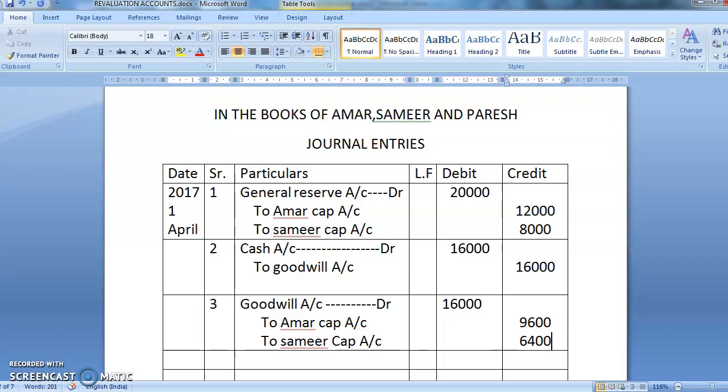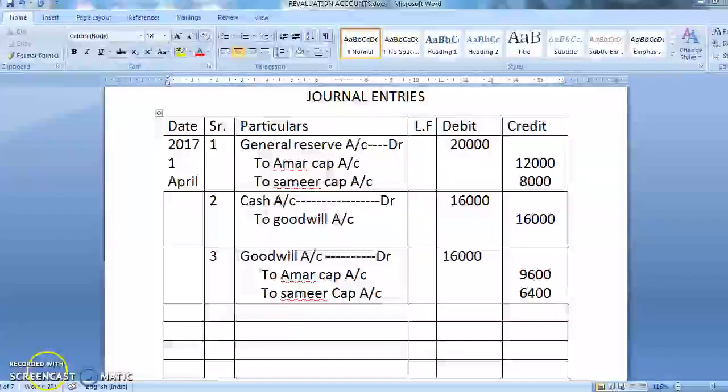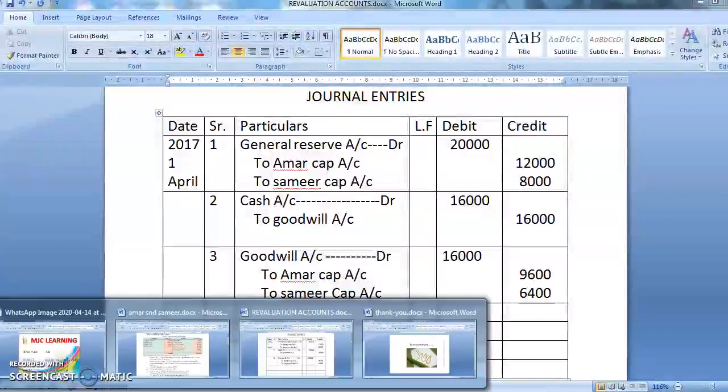General reserve will be distributed among the old partners. Cash comes in with the form of the goodwill that will be written here, and the goodwill will be distributed among 2 partners. The next. So students, you have understood the above 3 entries.